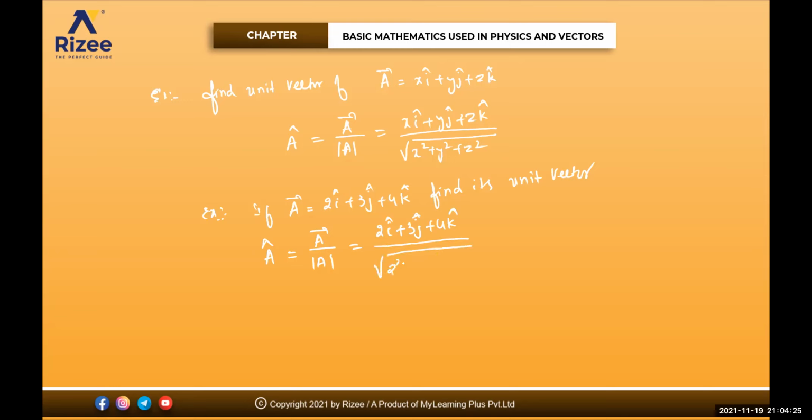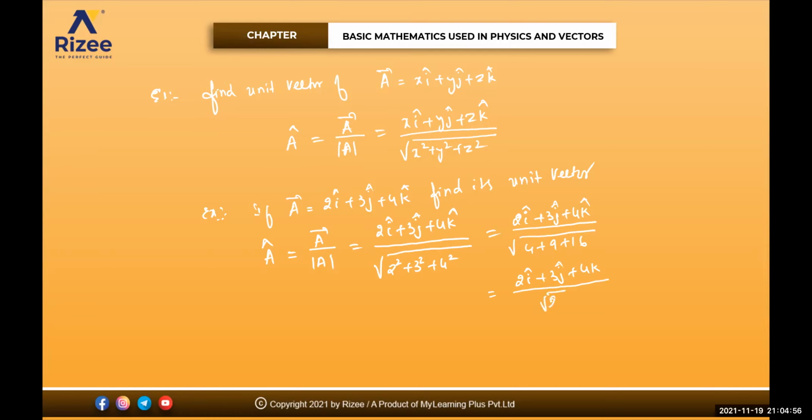Magnitude of this one is root of 2 square plus 3 square plus 4 square: 2 square is 4, 3 square is 9, 4 square is 16. 16 plus 4 is 20, 20 plus 9 is 29.